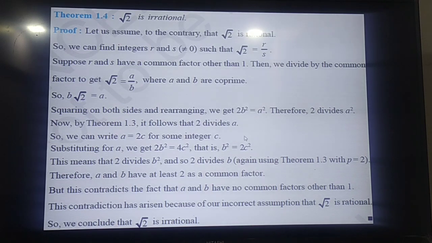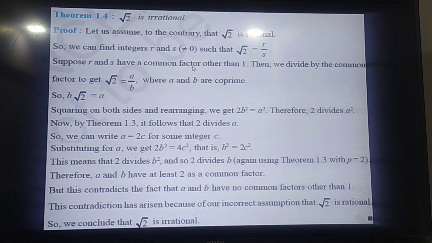B square equal to 2c square, it means that 2 divides b square, or 2 divides b, means b has got factor 2. So in the first case a has got factor 2, and in the second case b has got factor 2. In this case 2 divides a, and in this case 2 divides b, means in both cases a and b have got one common factor, at least one factor, that is 2.